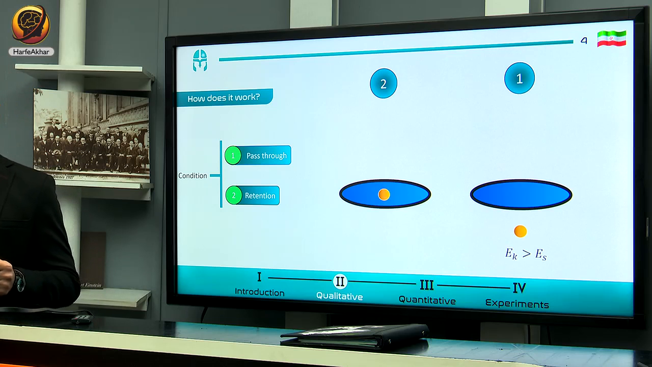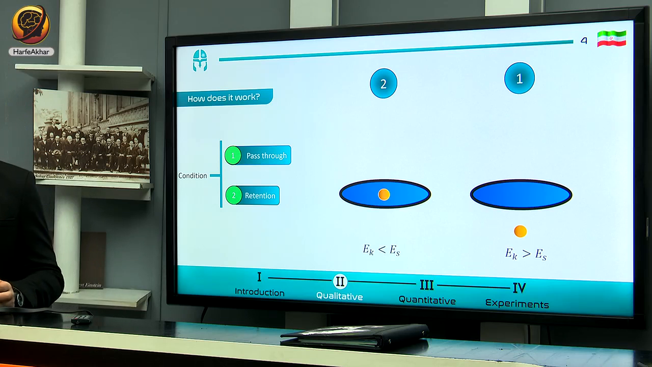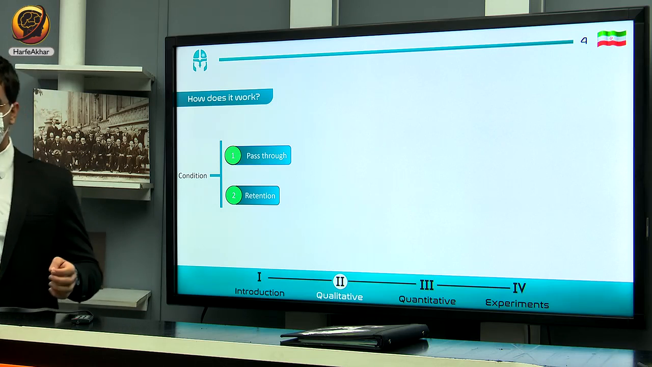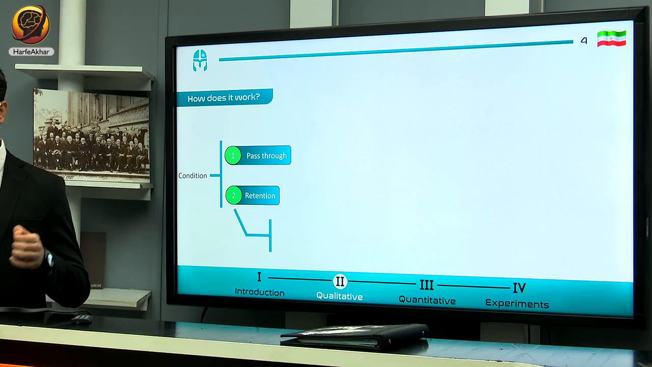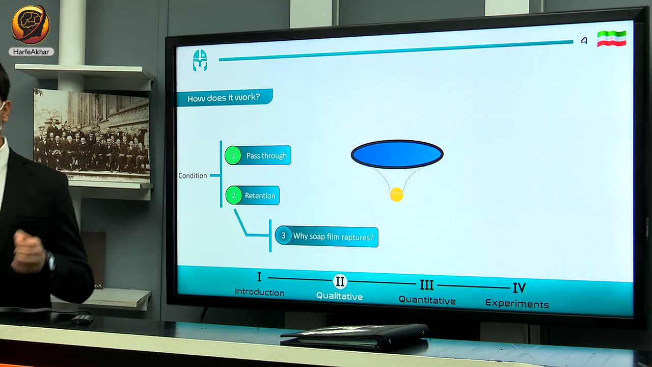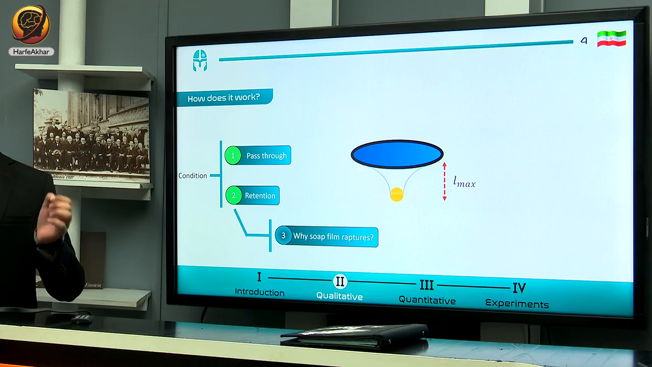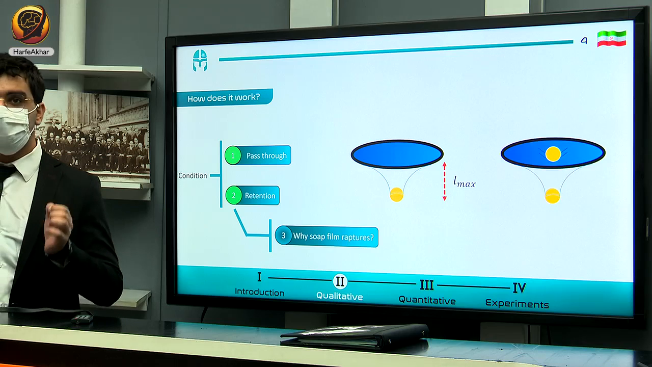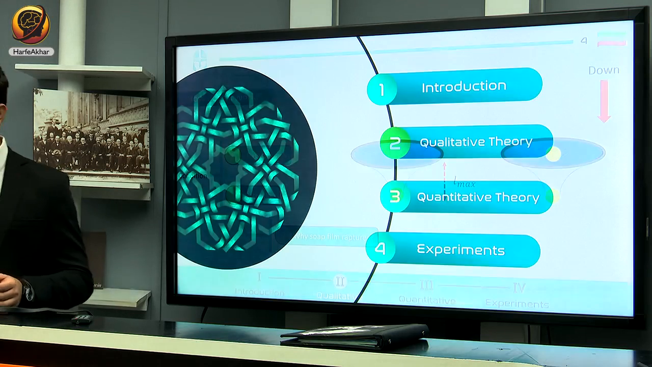The particle will remain on the surface on condition that the surface energy of the soft film is more than the kinetic energy of the particle. As I mentioned before, after retention, the soft film will rupture, and here I want to investigate why the soft film ruptures. Before that, we have to introduce something. The soft film can go down until a maximum length, and after that, the soft film will rupture, because the particle goes down until the maximum length.